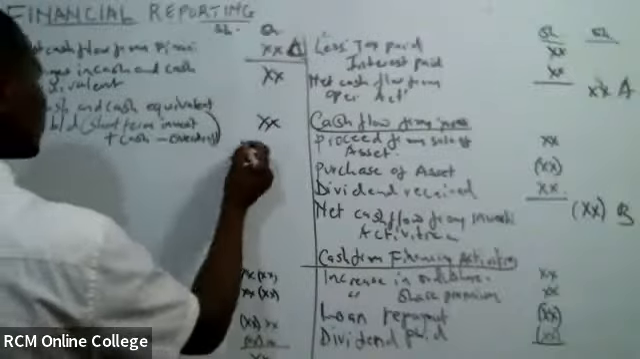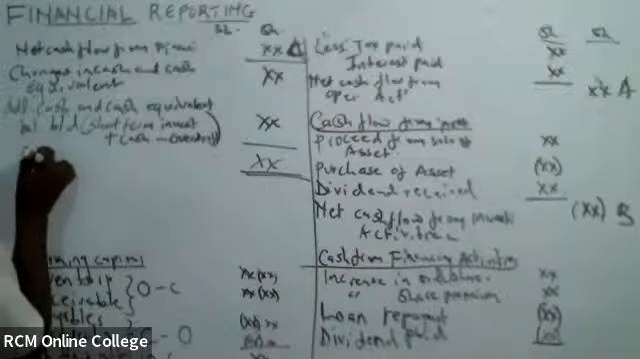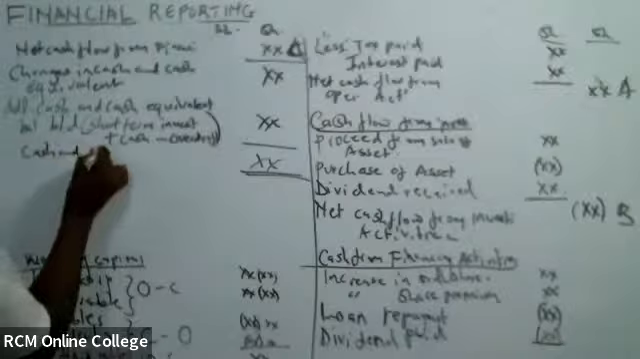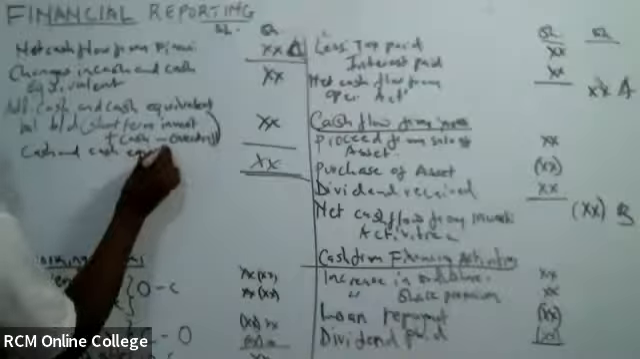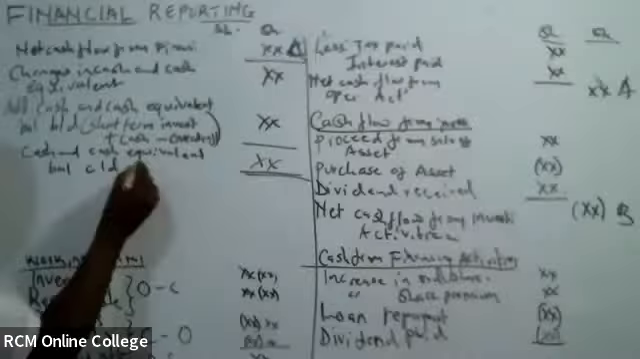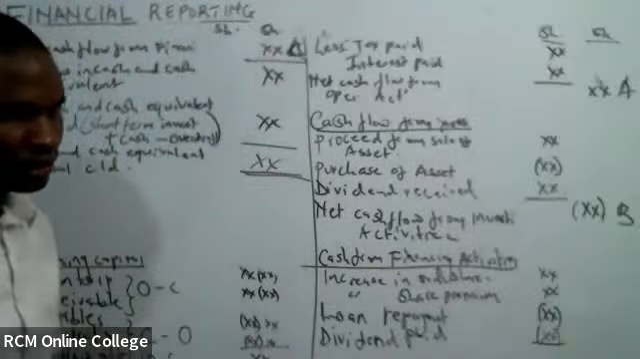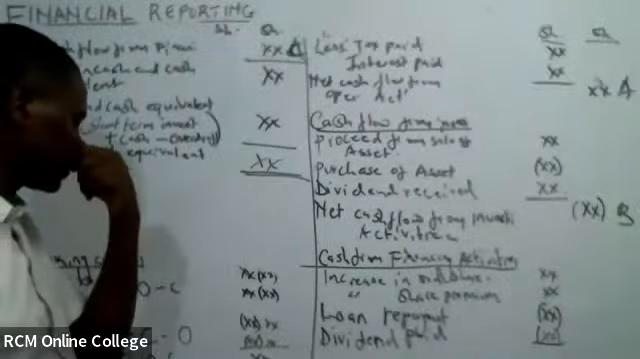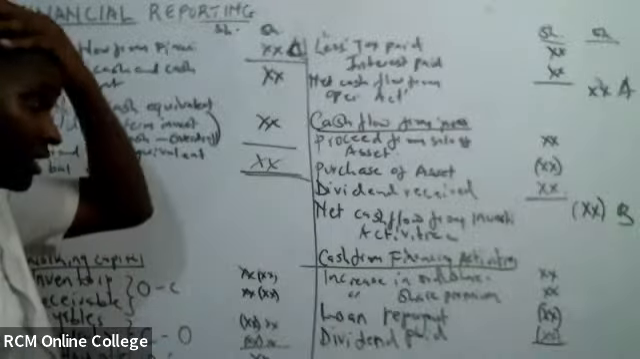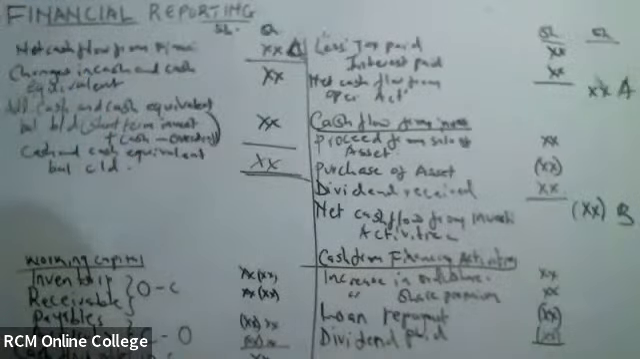Inaweza kuwa an item there. Then you will be having the final figure, which is cash and cash equivalent, balance carried down. And that should be the same with what we have in the balance sheet. Please finish up. That is the format of our indirect method.